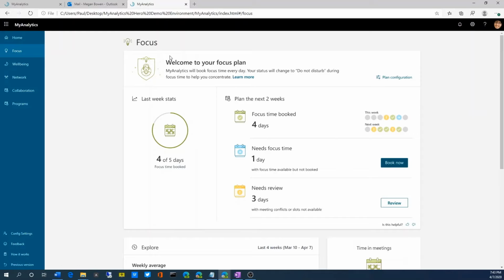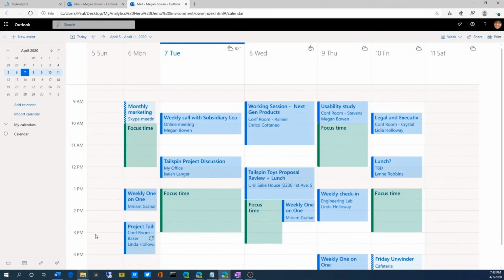So I'm just going to go through. You would click on that and click on Book now. And this puts focus time into your calendar based on that machine learning model. So we can see focus time booked at Friday at 1 p.m.